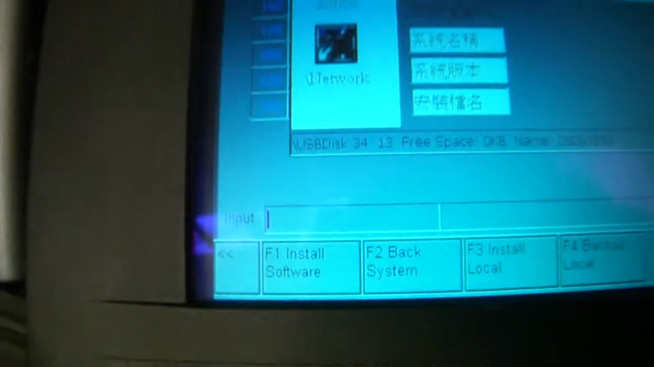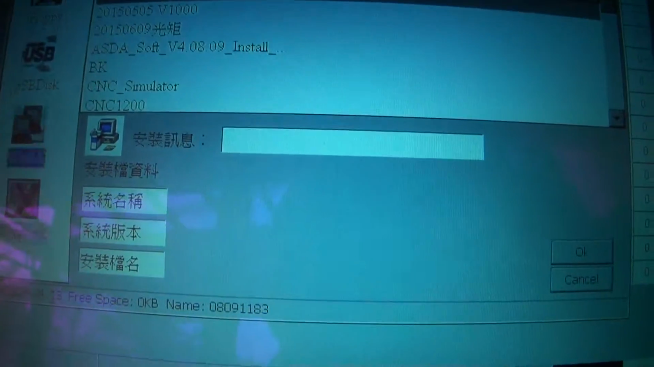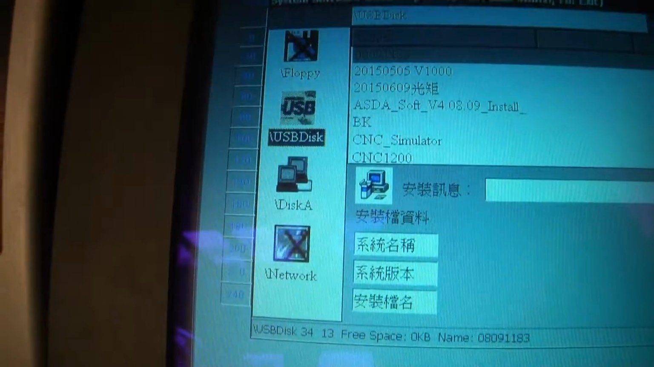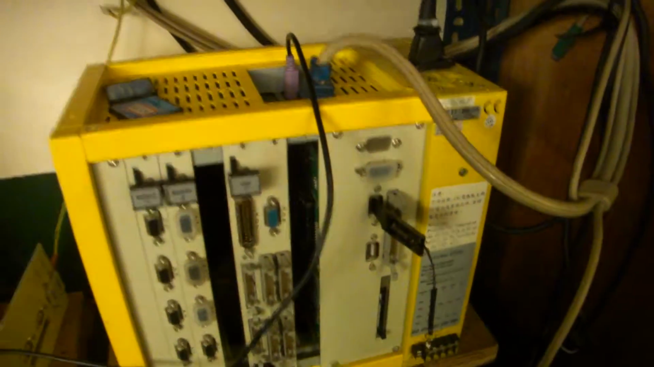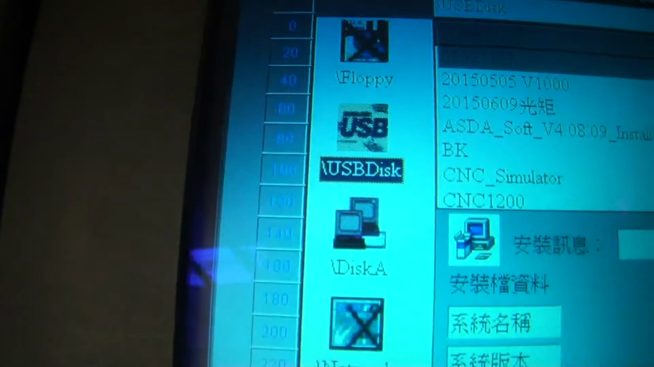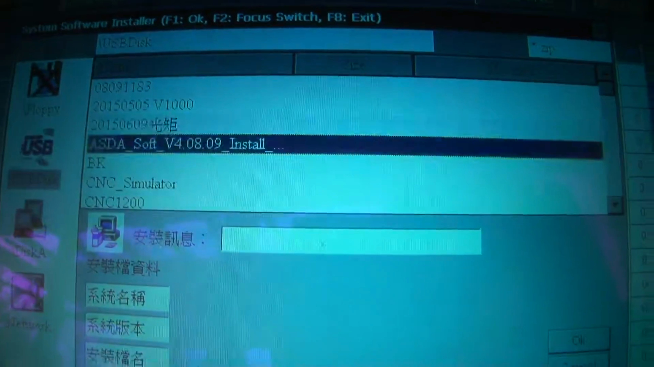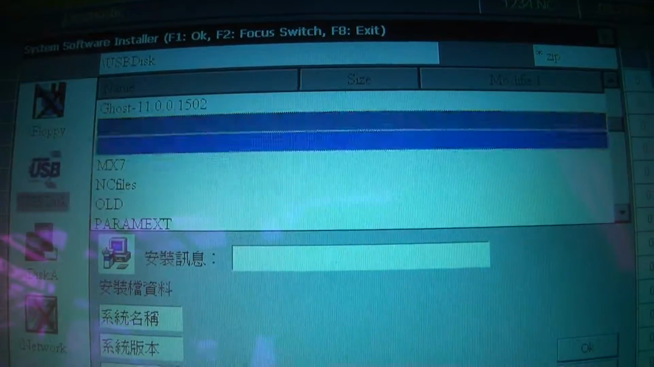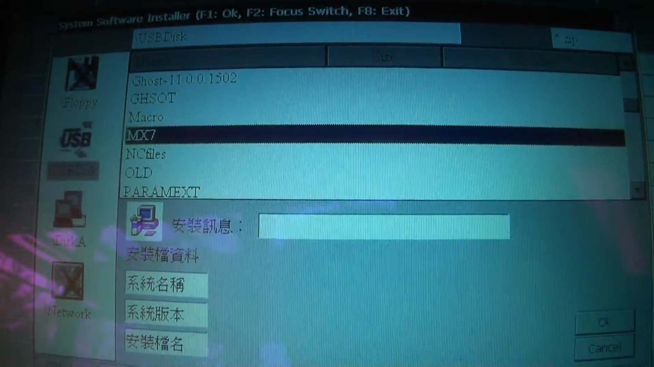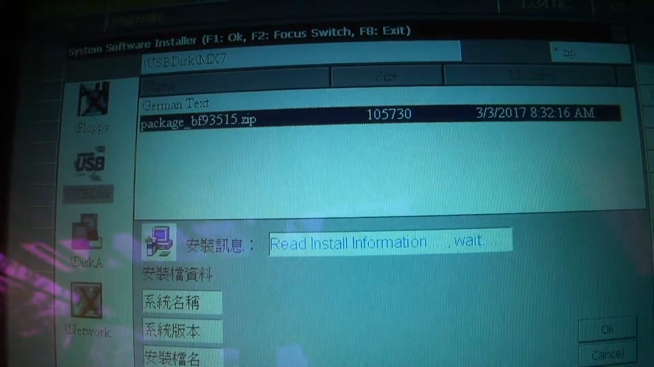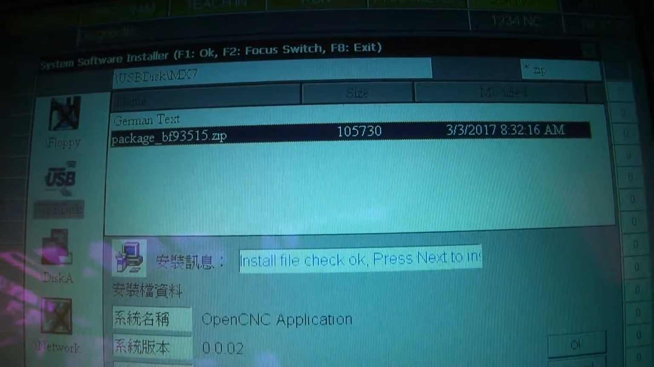After this, a window will pop up to select the file. Here I use the USB disk. So I choose USB and look at where I put the update file. For example, now here it is. Then after checking,